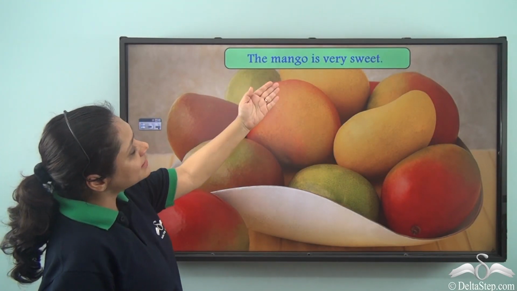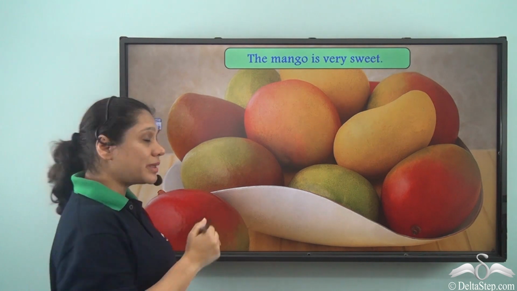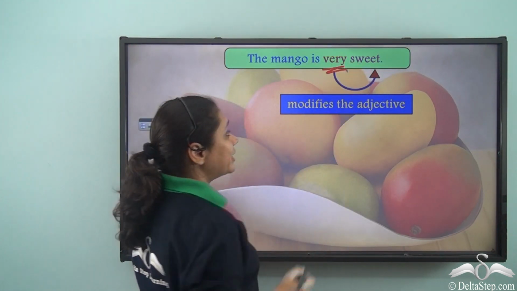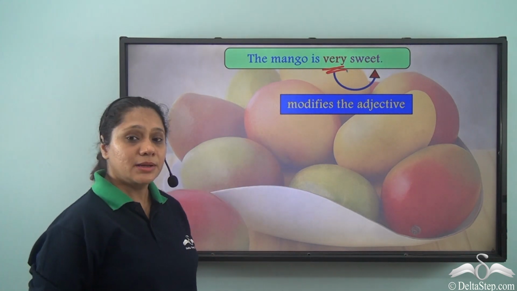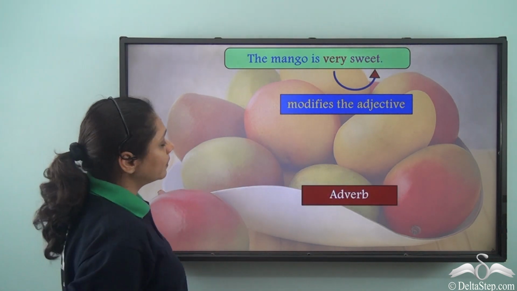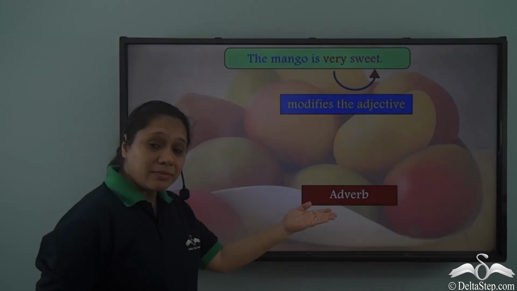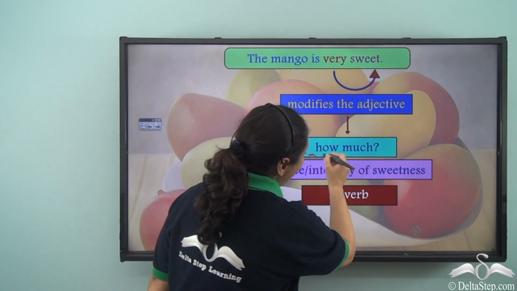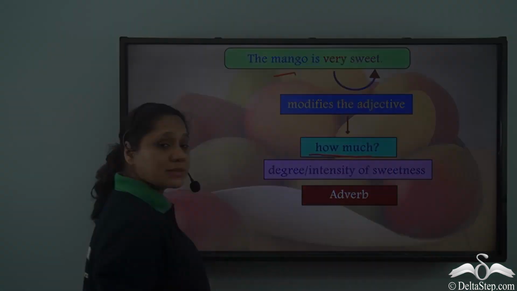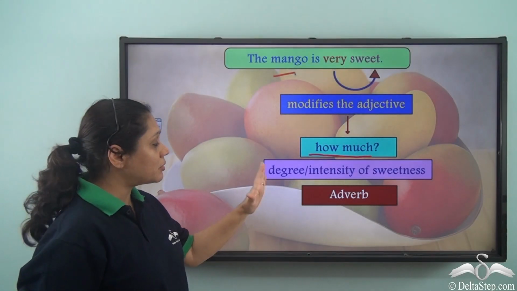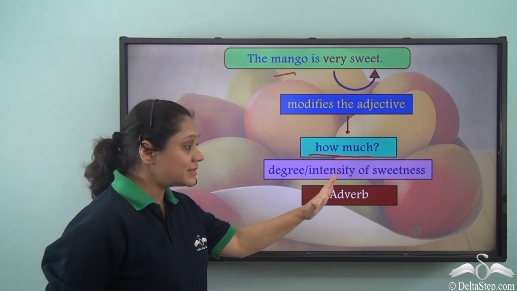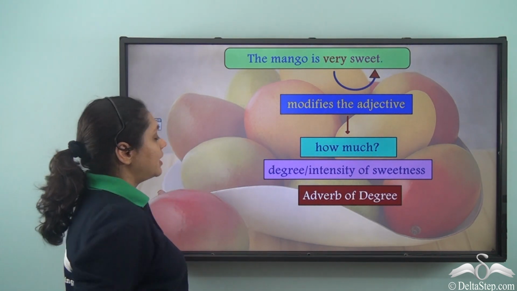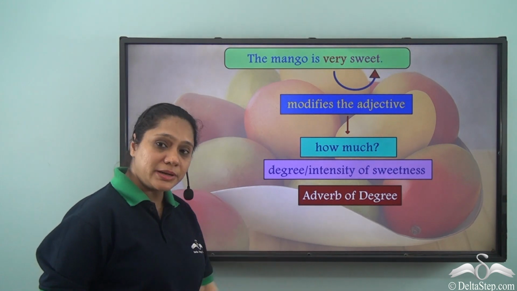The mango is very sweet. Now in this sentence, the word very is modifying the adjective sweet. Hence, very is an adverb, and this adverb is telling us how much sweet the mango is. So it is telling us about the degree or the intensity of sweetness. Hence, this adverb is known as an adverb of degree.